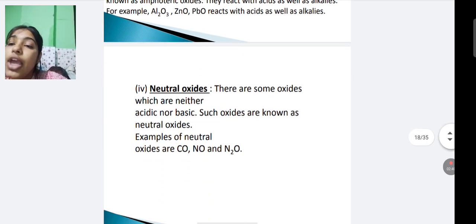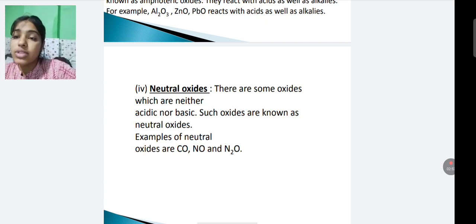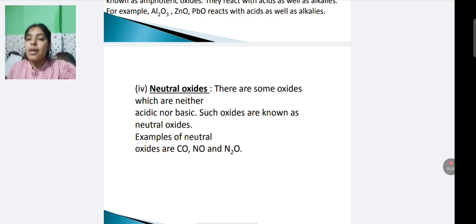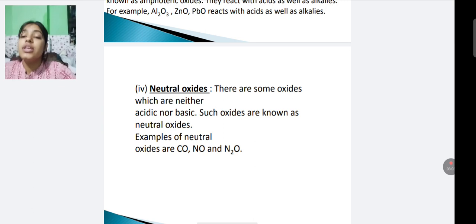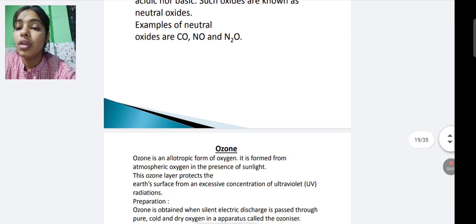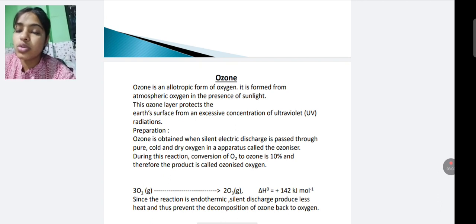Now we see neutral oxide. These are some oxides which are neither acidic nor basic. Such oxides are known as neutral oxides. Examples of neutral oxides are CO, carbon monoxide, NO, N2O. Now we discuss ozone. Ozone is an allotropic form of oxygen.